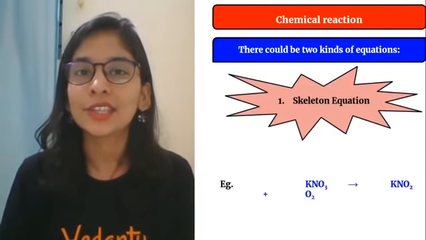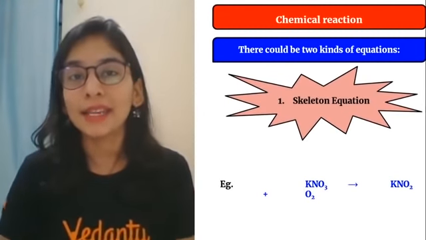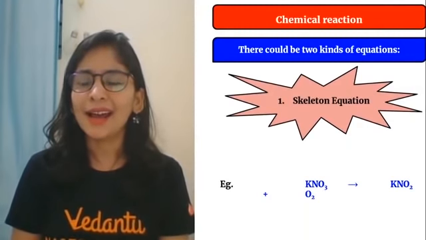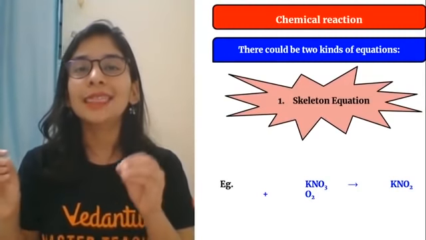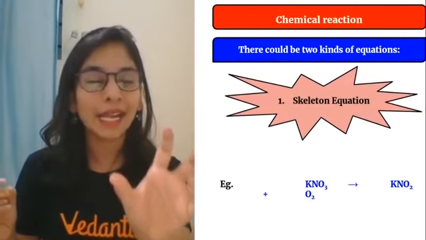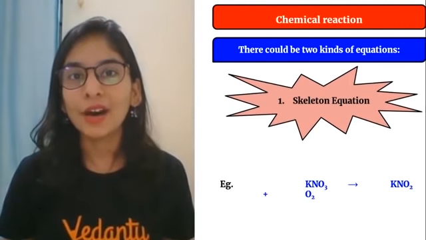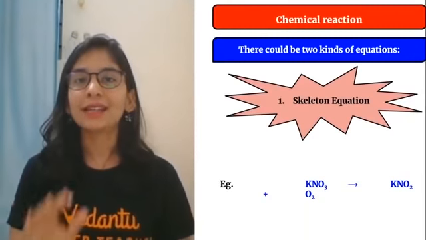Your skeletal equation is the one which is an unbalanced chemical equation. Now you will be wondering, ma'am, what do you mean by an unbalanced chemical equation? Unbalanced chemical equation means the number of atoms of the reactants taken is not equal to the number of atoms of the products formed.